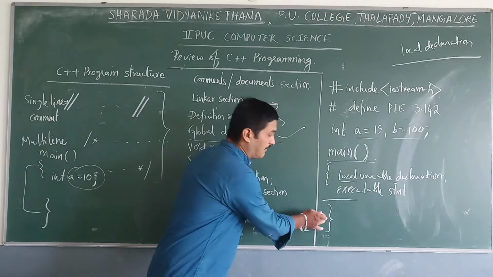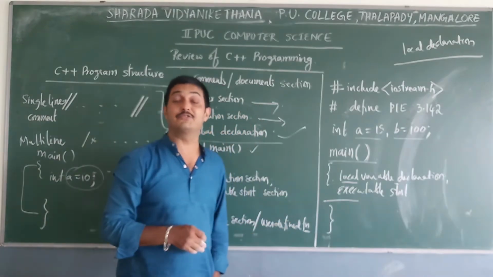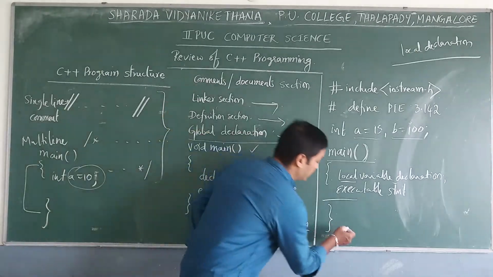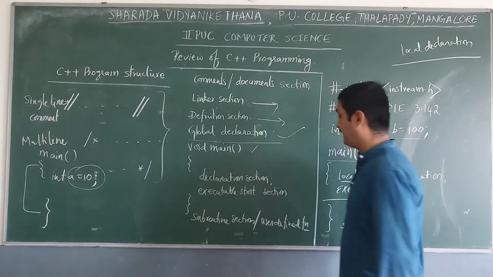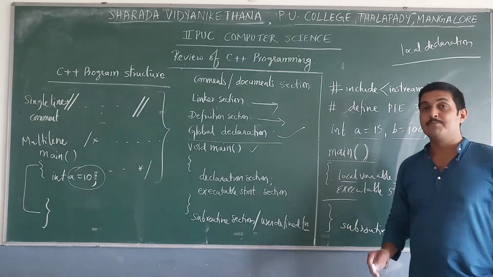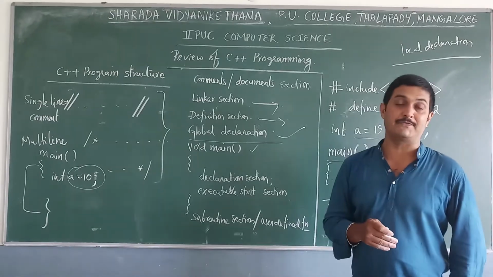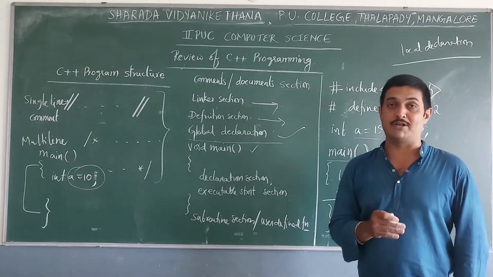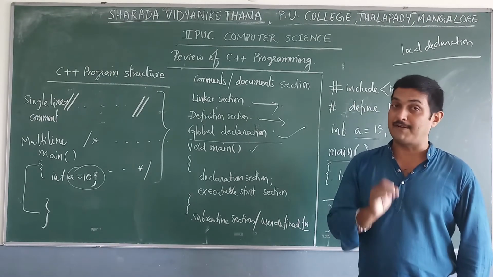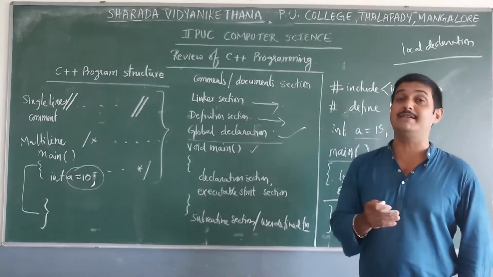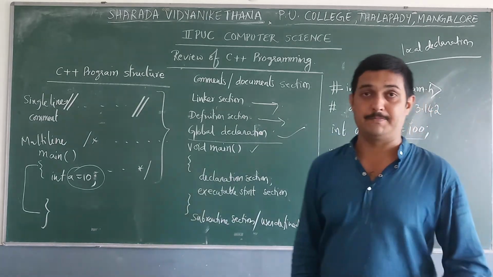And after this closed flower parenthesis, we need to specify some subroutine functions or user defined functions. See, a user defined function means we can define or design our own function to serve our purpose. For example, write a program to add two numbers. Here, adding two numbers is a function that must be defined and designed by the user. Okay, these are about the C++ program structure.